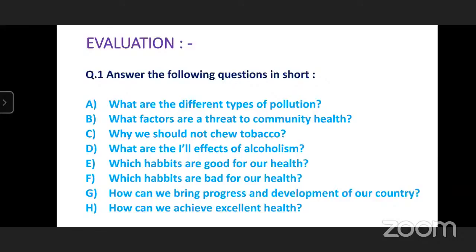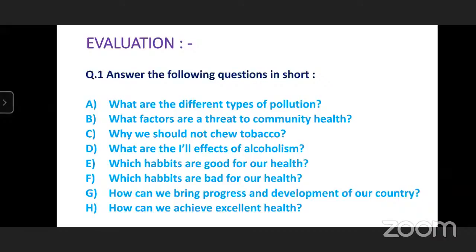Third question, why should we not chew tobacco? Sir, because it is bad. Yes, it is bad. It gives us problems. All bad substances are added to it. Yes, very good. What are the ill effects of alcoholism? Sir, it can destroy our heart. It can harm our throat, our stomach, our brain, and our eyes. Yes, very good.